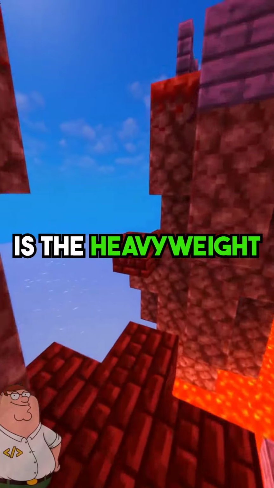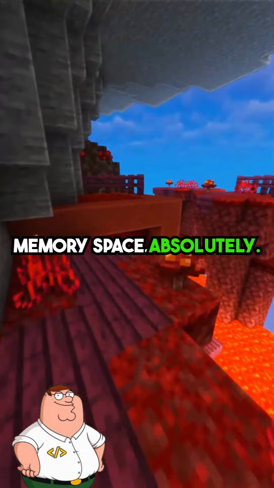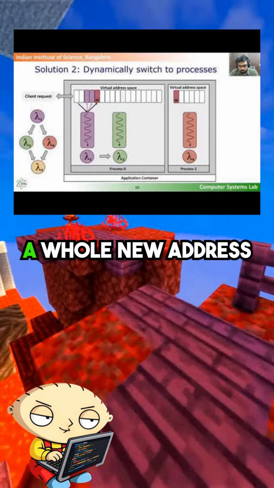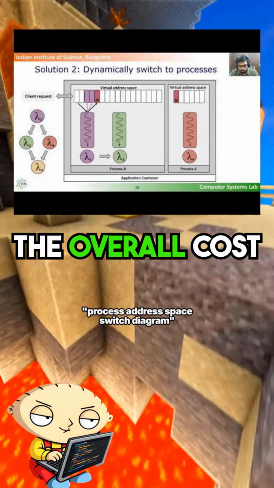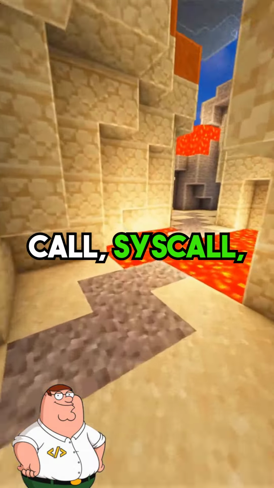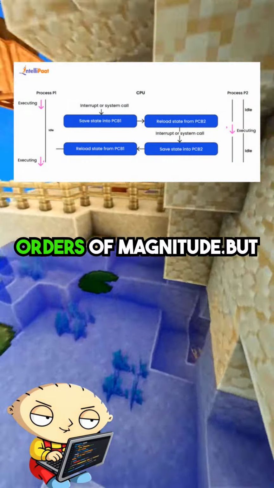And process switching is the heavyweight champion because each process has a completely different memory space. Absolutely. A process switch requires loading a whole new address space, invalidating caches, very expensive. So the overall cost ranking is function call, syscall, thread switch, process switch. Exactly. The latency difference spans multiple orders of magnitude.